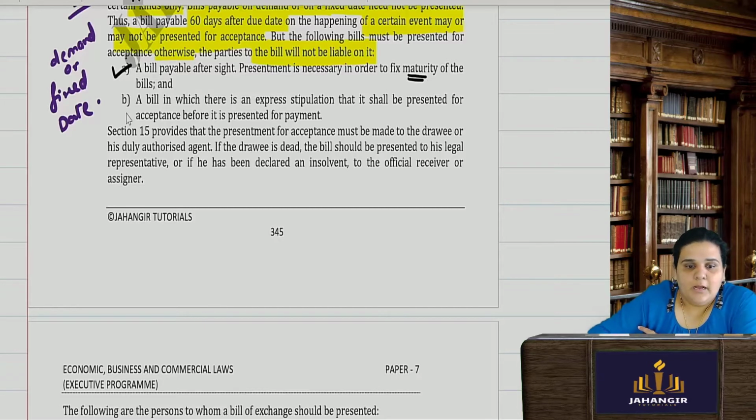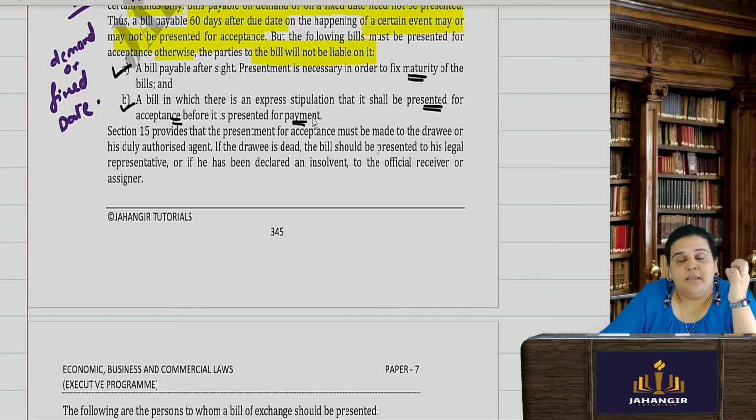Next, a bill in which there is an express stipulation that it has to be presented for acceptance before it is presented for payment. So if you are under certain terms with the party that every time you make a bill, first it has to be presented for acceptance, and then only you can present it for payment, then such bills you have to compulsorily present for acceptance.